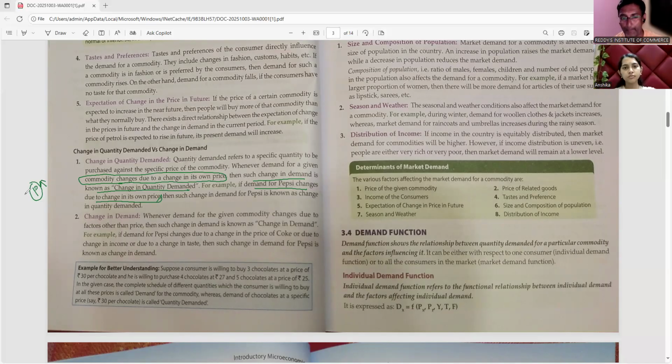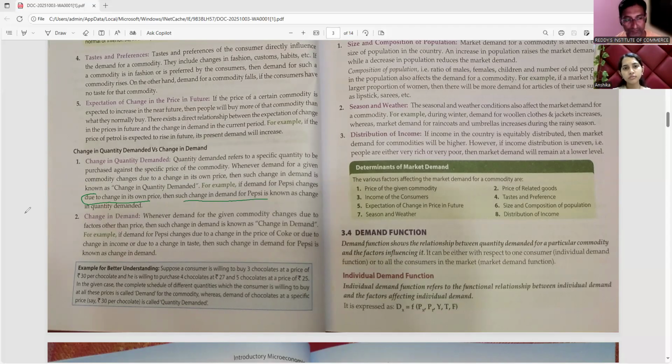Whatever is happening is responsible to its own price only. Such a change in demand for Pepsi is known as change in quantity demanded. Maybe in the examination this type of question will be asked: due to change in its own price, demand will be this.